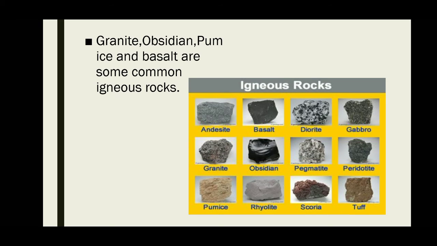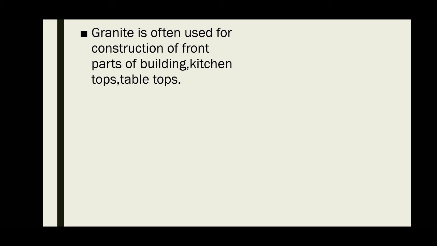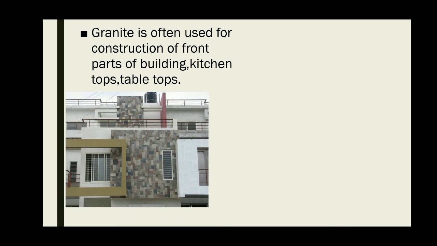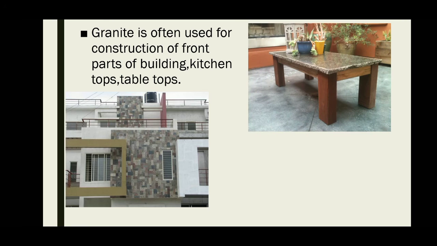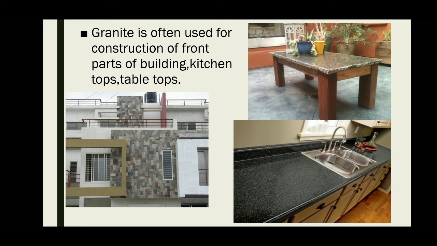Many types of igneous rocks are found naturally. We have to learn about some commonly used igneous rocks. They are granite, obsidian, pumice and basalt. These are some commonly used igneous rocks. So let us learn about uses of these igneous rocks in our day-to-day life. Granite is often used for construction of front parts of buildings. It is also used for making kitchen tops and tabletops.